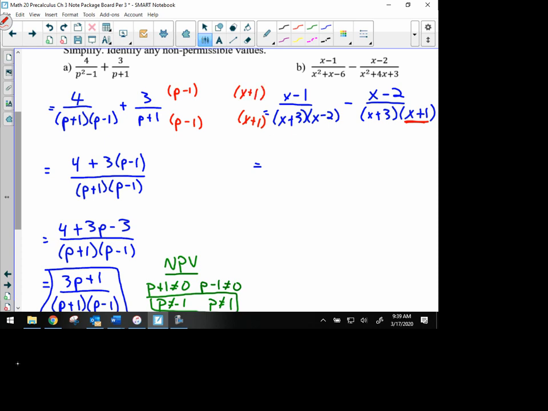So if we look at the right expression, in the right denominator, you see that we're missing an x minus 2. There's an x minus 2 in the left denominator, so we need to make sure there's an x minus 2 in the right denominator as well. And now we see that we have an x plus 1, we have an x plus 3, and we have an x minus 2 in each denominator. So our denominator now is common.